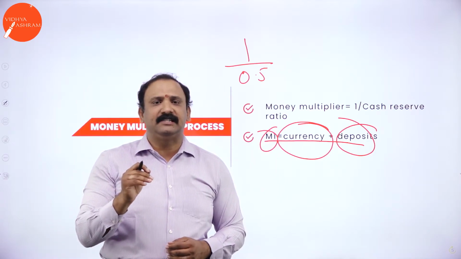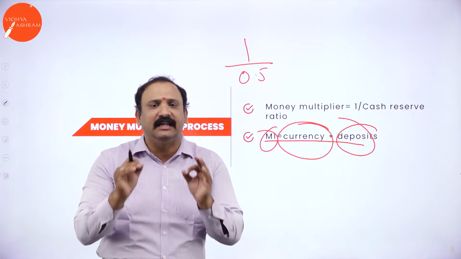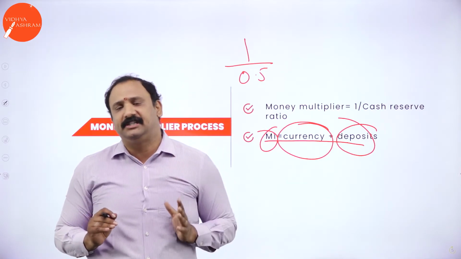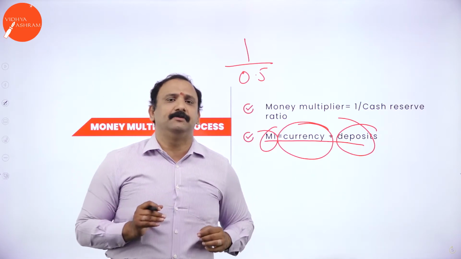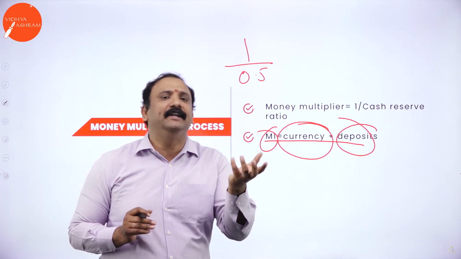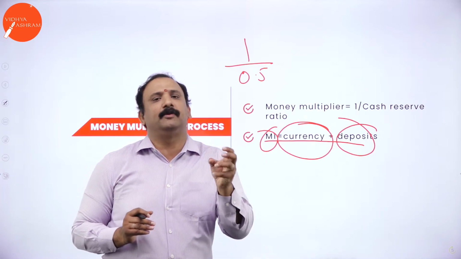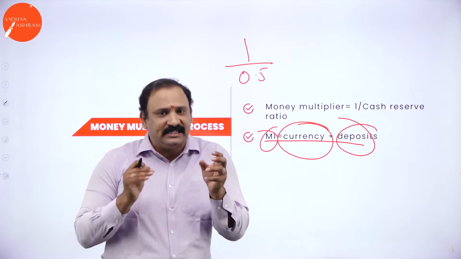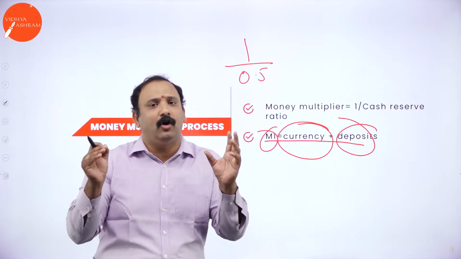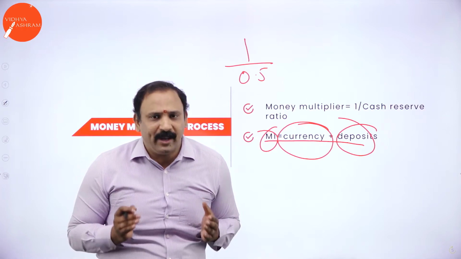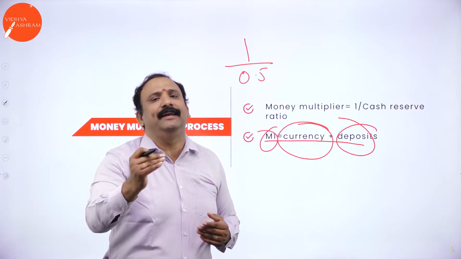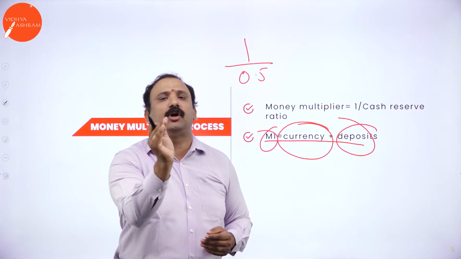M1 means a very instant, liquid form of money that is dispersible by the bank to the customer. A customer will try to understand cash not only from an immediate perspective but also from a short-term perspective. Today when I want money, that's an immediate requirement. If I want that money in a week's time or a month's time, that becomes a short-term requirement.